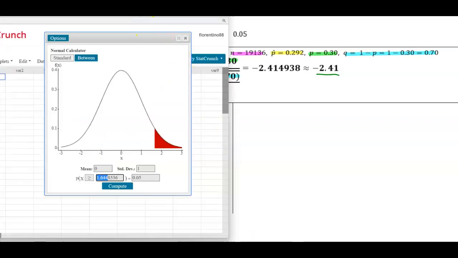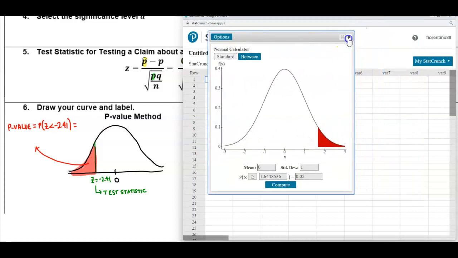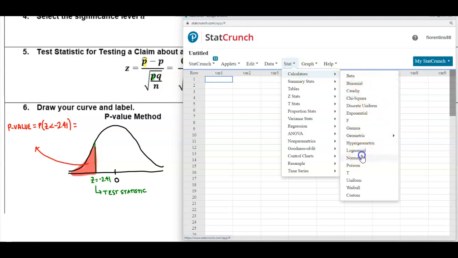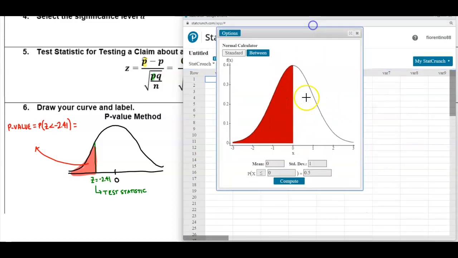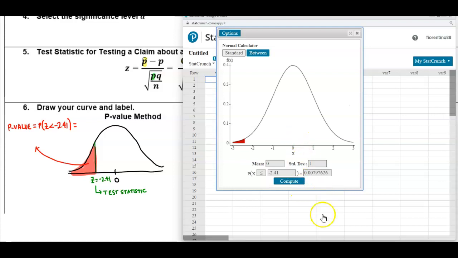Okay, so let's go ahead and go to our normal calculator. We're going to go to Stat, Calculators, and then scroll down to Normal. We know that we have a mean of 0 and a standard deviation of 1. Since we want it to the left, we want to make sure this is less than or equal to. Then we're going to put in our test statistic of negative 2.41 and select Compute.